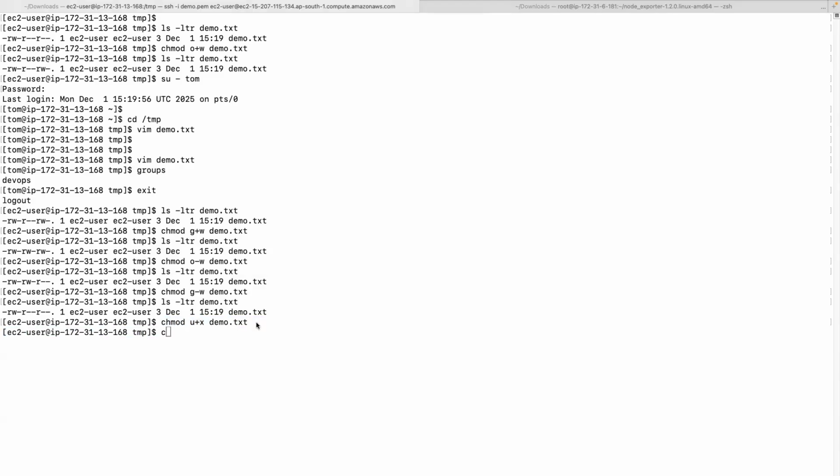This is one method. There are multiple ways we can assign permissions to the users and the groups. This is one of the ways, using chmod u plus or g plus, g minus, o plus and all. And there is another, much better and simpler way. See here, when I give executable permissions, the color of the file also changes. If it's an executable, that's how we can give the permissions to it. Right, we'll see that also when we give permissions to our script files.